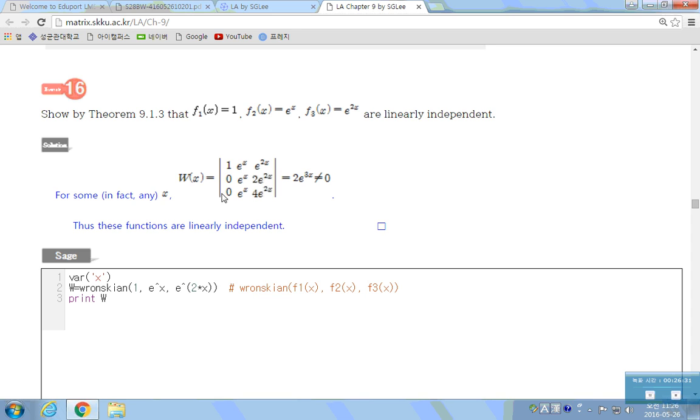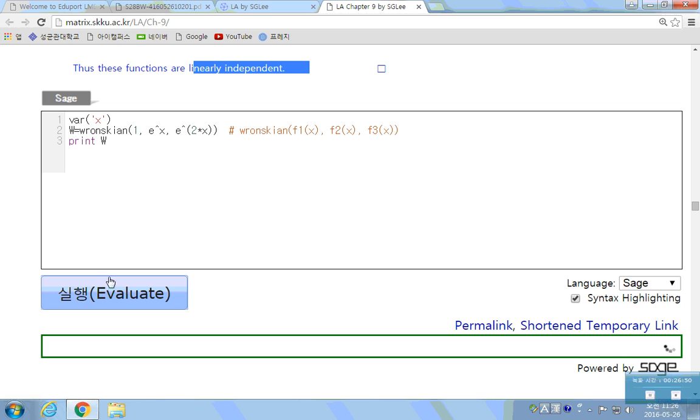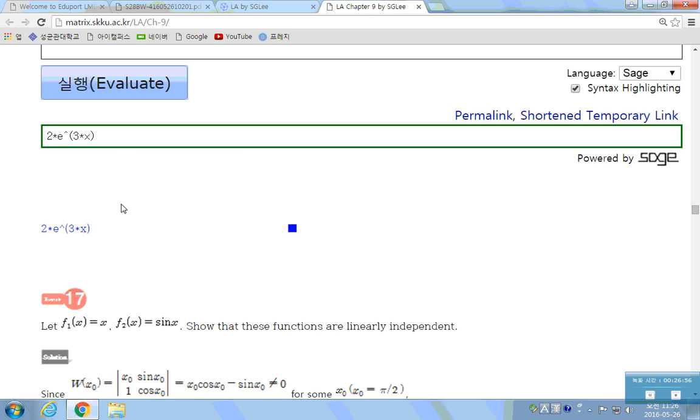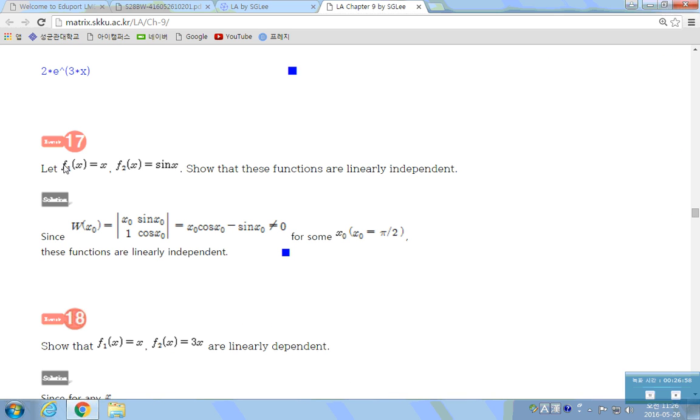That's just the cofactor expansion, so you need the determinant of this part only. This is not 0 for some x. In fact, it's not 0 for all x. So they are linearly independent. We can easily check the Wronskian of these three functions is this, which is not 0 for some x, so it's linearly independent. What about this?